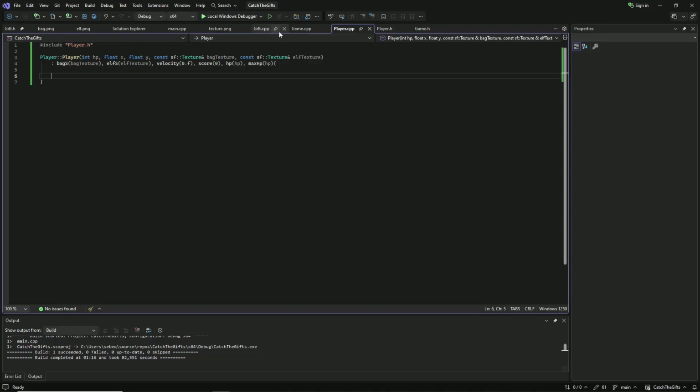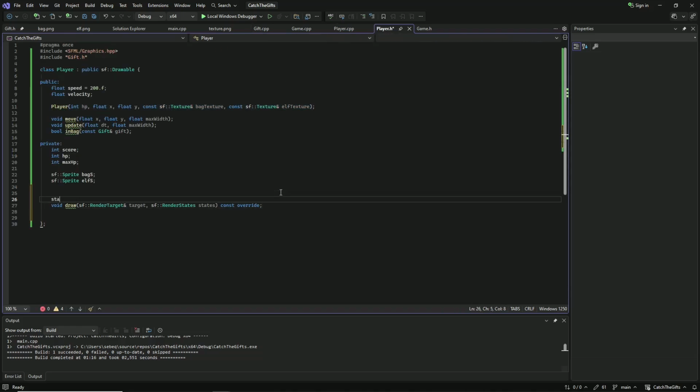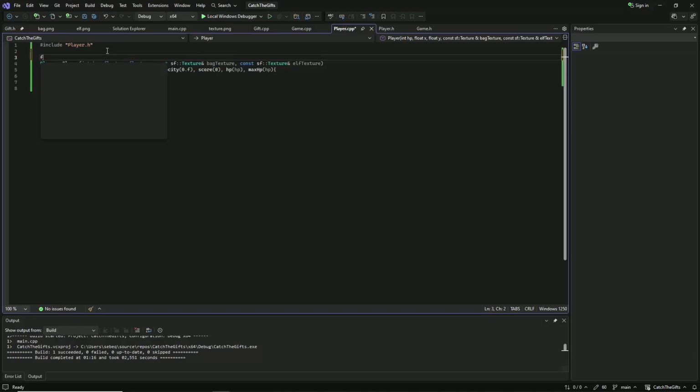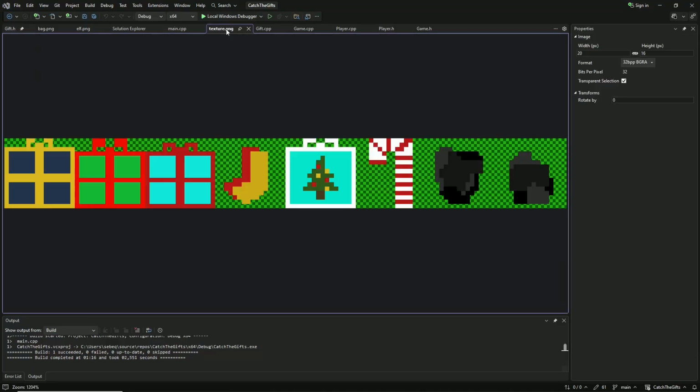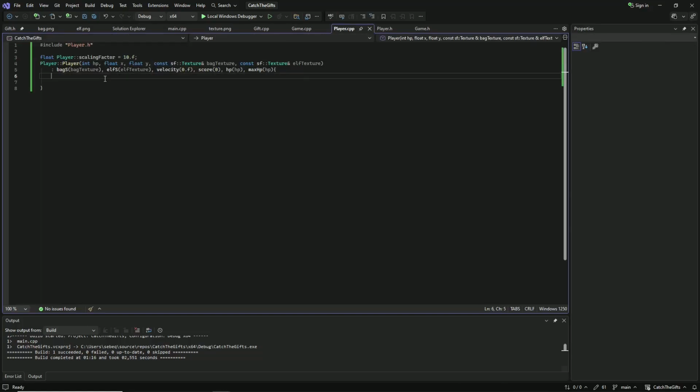So let's do just that. Oh, and also, before we go further, here let's define the scaling factor. Here it is going to be set to 10. So 1 pixel in the texture PNG, in the output.png, equals 10 pixels on the screen.